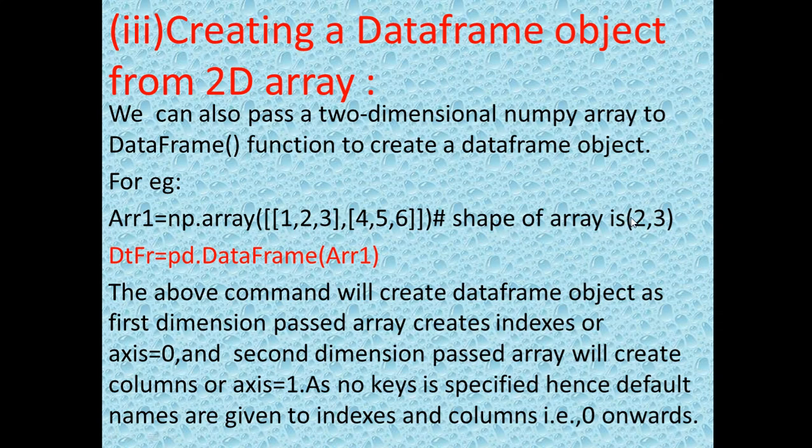That means the data frame will have 2 rows and 3 columns. No keys are specified, because it is not a dictionary, it is an array. In a dictionary we provide the keys.